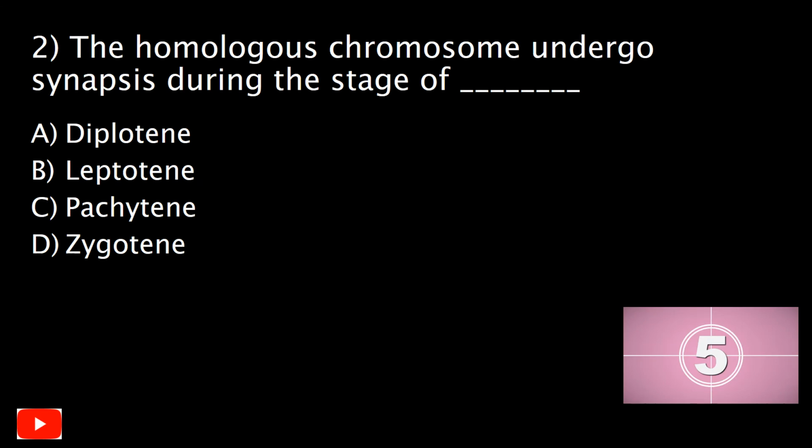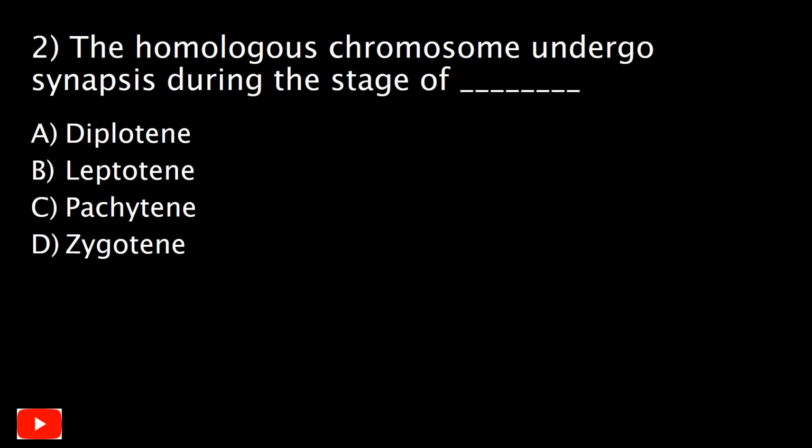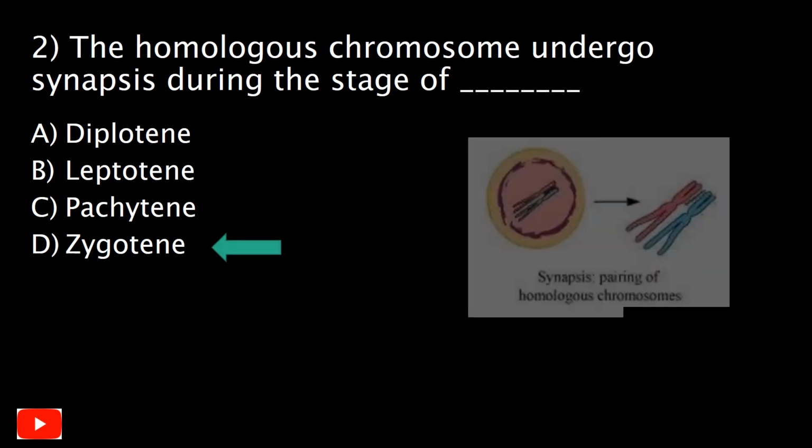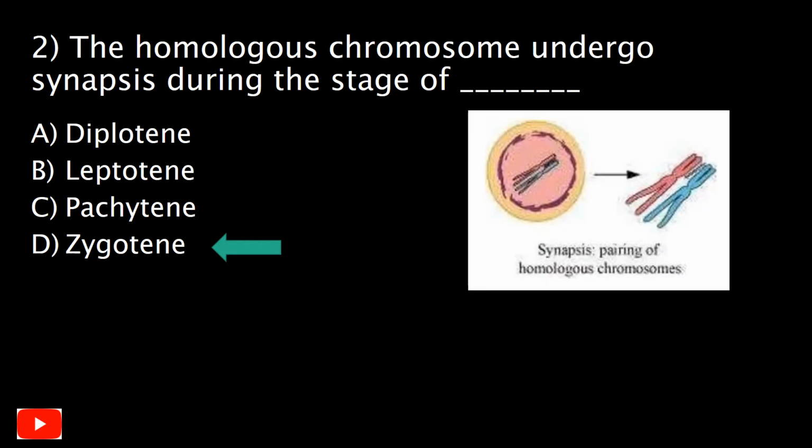Question number 2. The homologous chromosome undergoes synapsis during the stage of dash, and your options are A. Diplotene, B. Leptotene, C. Pachytene, or D. Zygotene. And the correct answer is D. Zygotene. The zygotene is the stage of prophase 1 where the chromosomes start to condense into long strands inside the nucleus, and the chromosomes appear thread-like, wherein the homologous chromosomes pair or come together in synapsis.